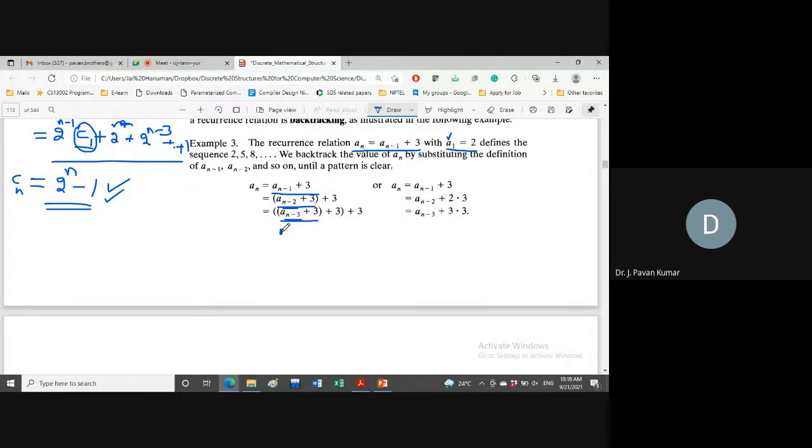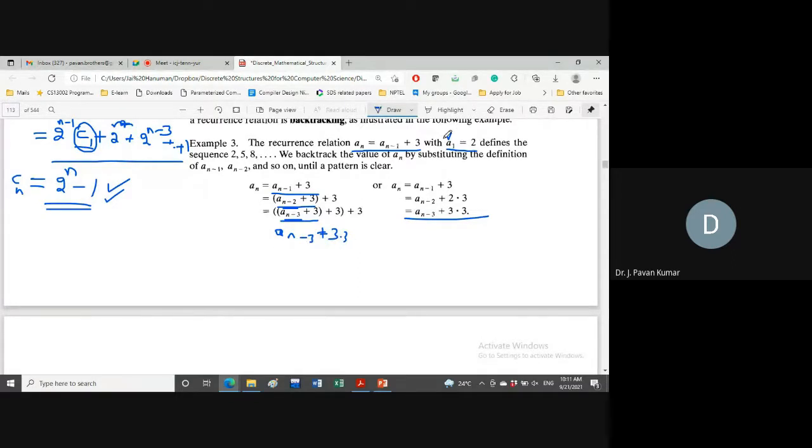Then what is the value we have got? An minus 3 plus 3 times, right? 3 into 3. Yeah, an minus 3 plus 3 into 3.